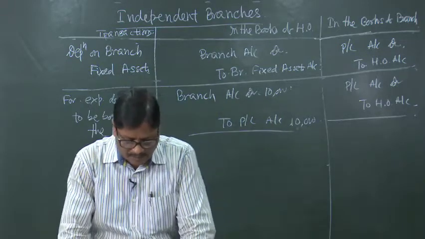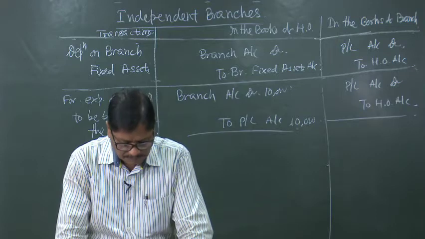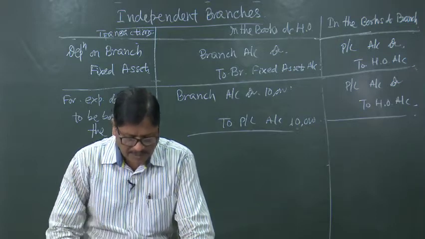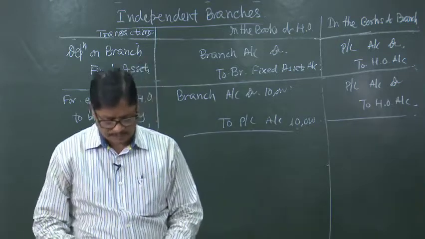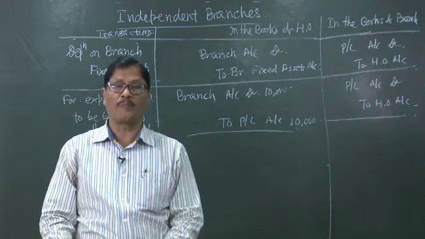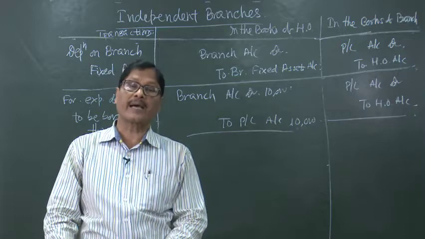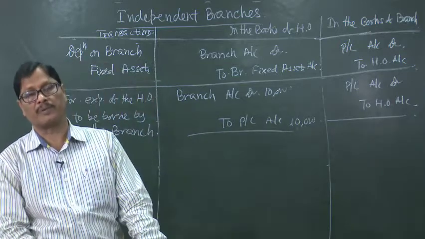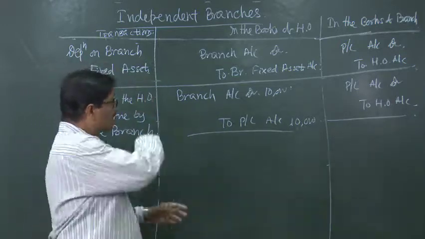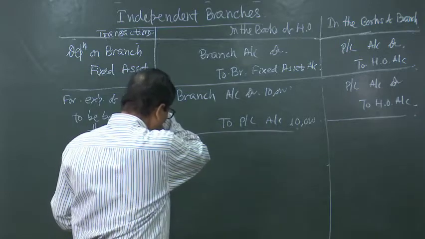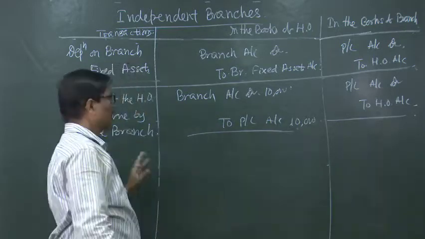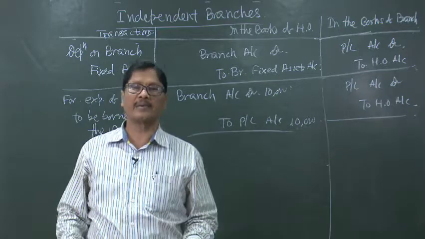Next one will be, at this stage, head office account will be opened in the books of the branch and branch account will be opened in the books of the head office, because we have made all the reconciliations, all the adjusting entries. So, depreciation entry, all the entries have already been passed.